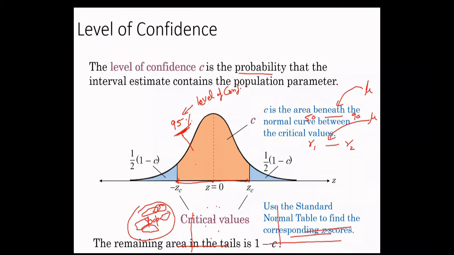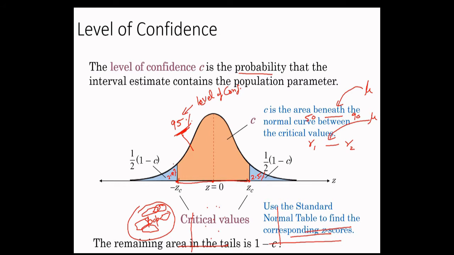To get the 95% data, you are covering 95% here, and the remaining 5% is in the tails. So you can say 2.5% on the right side and 2.5% on the left side, because this curve is symmetric.